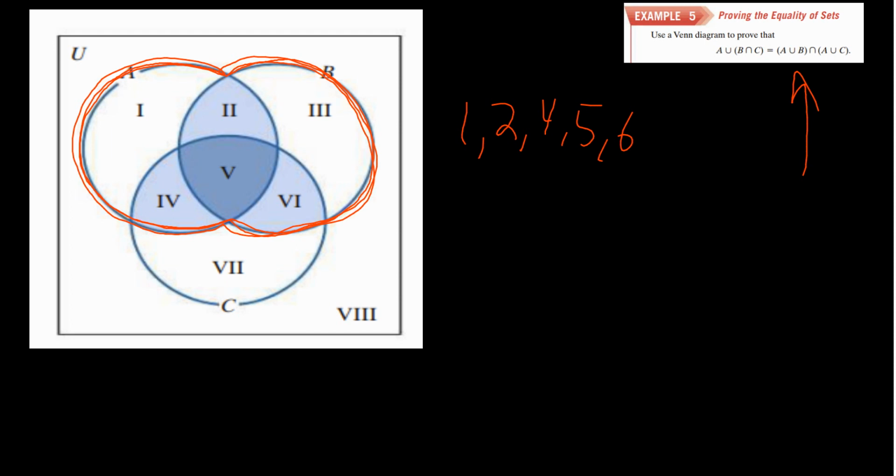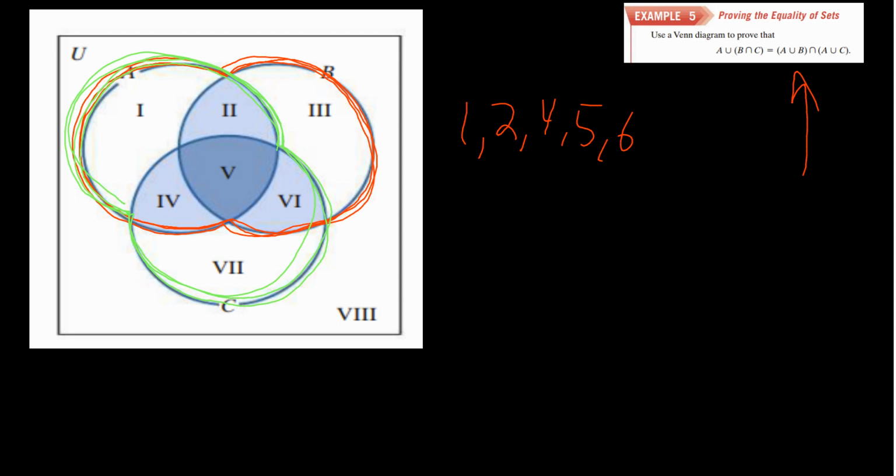Oh, we're doing intersection. I'm sorry. Okay, yeah. And then what is A union with C? The intersection there. Well, A union with C. Let's see what showed up better, yellow or green? Maybe green. Okay. So A union with C is going to be all of this. Okay, and we're wanting to find the intersection of those two. So where do the intersections of the red and the green show up?